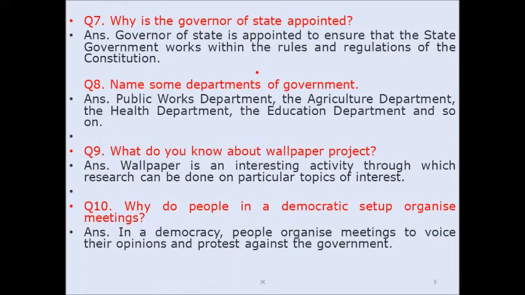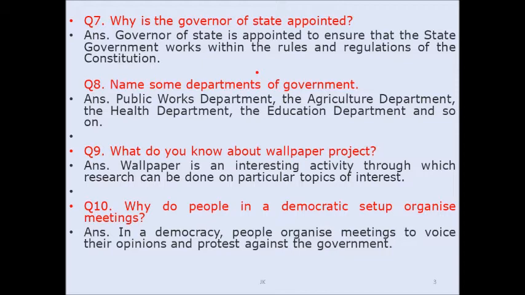Answer. Governor of state is appointed to ensure that the state government works within the rules and regulations of the constitution. Question number 8. Name some departments of government. Answer. Public works department, the agriculture department, the health department, the educational department and so on.